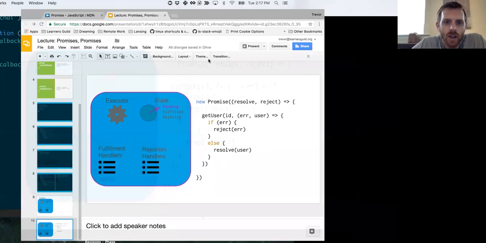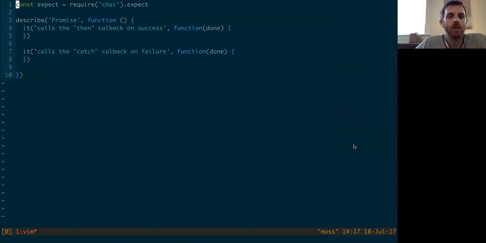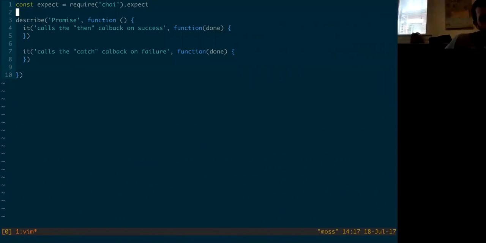All right, so let's back out of here and go look at some code. So what we're going to do today is actually basically re-implement the built-in promise library ourselves. So you kind of see how promises work. And they're sort of built into modern versions of JavaScript. It's just like a date object. It's just there for you to use. But what we're going to do is actually build our own.